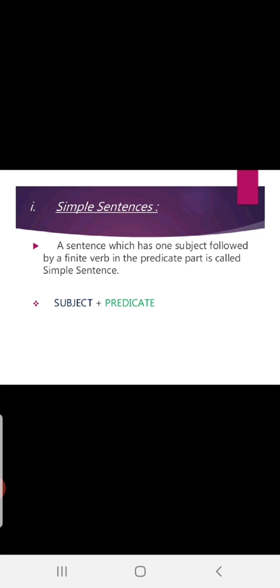The only thing you need to remember is that a simple sentence contains one subject and predicate. In the predicate, it will be included with a finite verb. Always remember, finite verb is very important.